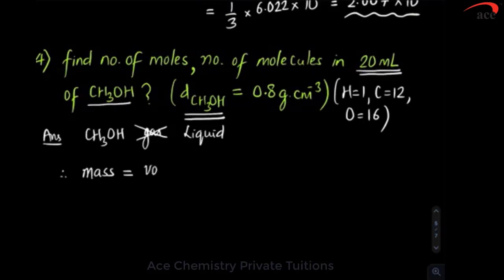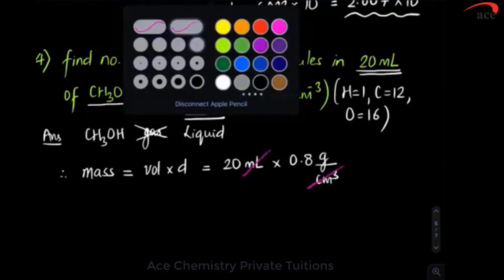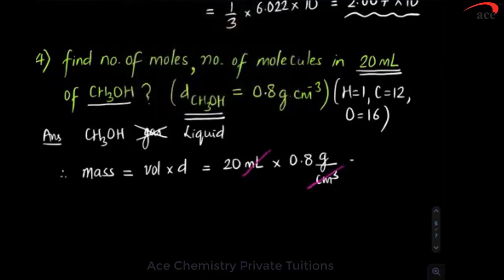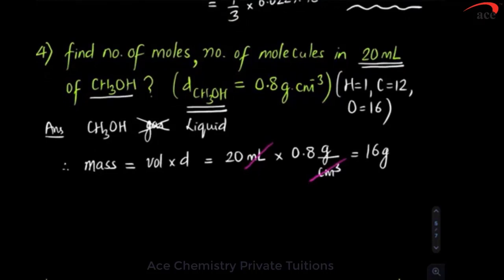How to get mass? Volume multiplied by density. Volume is 20 ml and density is 0.8 gram per centimeter cube. We are aware centimeter cube and ml are actually same, so they get cancelled out. So what you will get here? You will get 16 gram. Now what is the given? Mass is 16 gram.